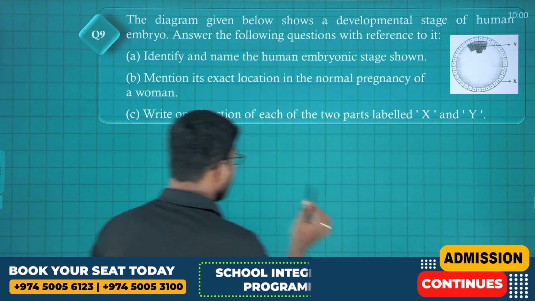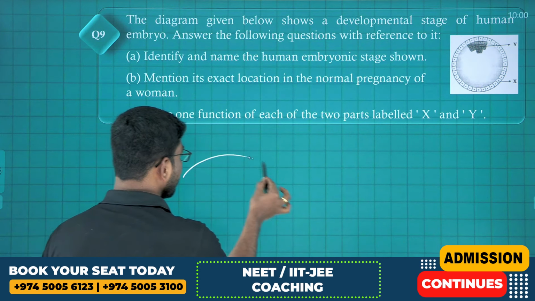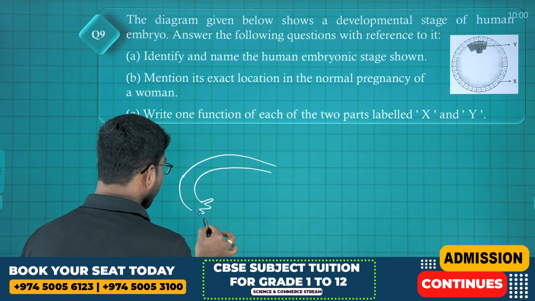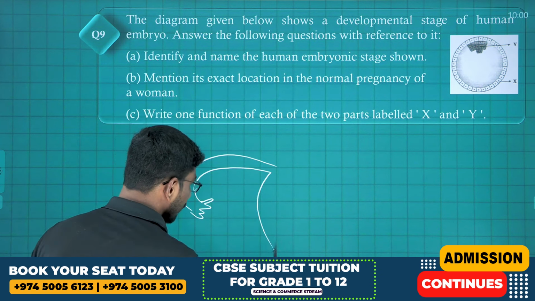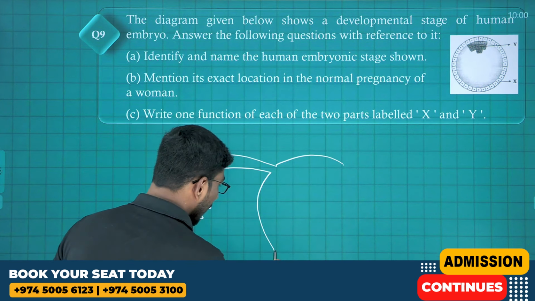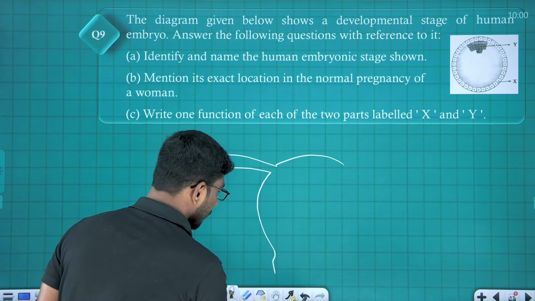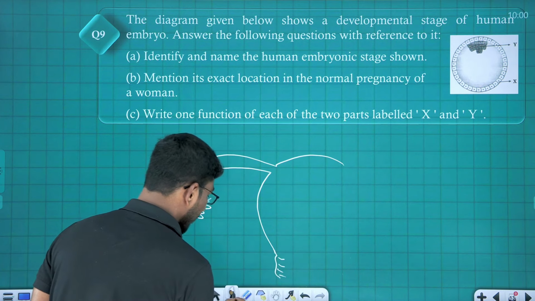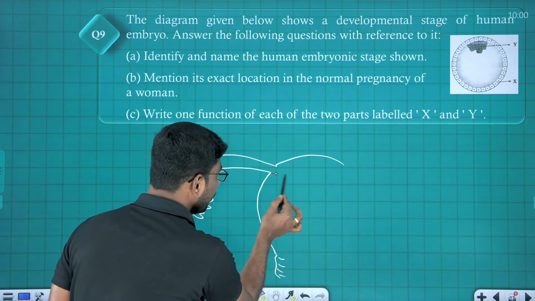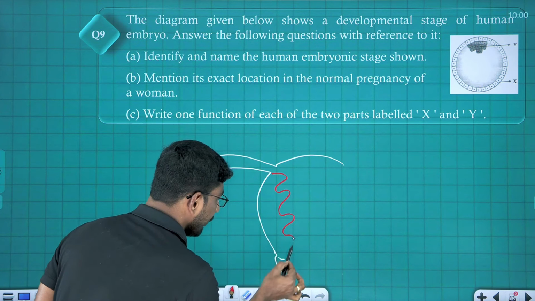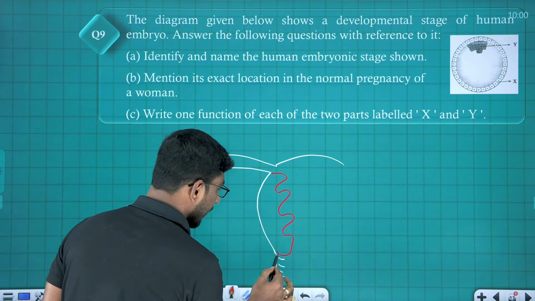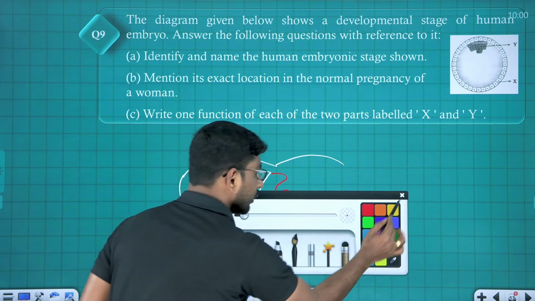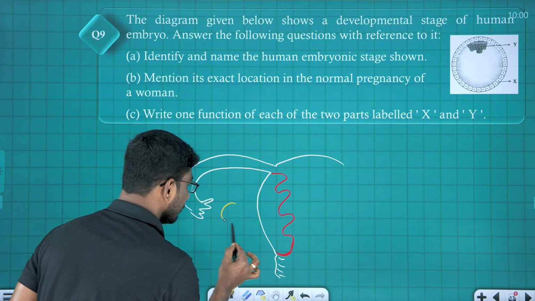Let me take a rough human female reproductive system diagram. Look at here, these are fallopian tubes, right? And this is uterus, and this is vagina. Now here, the highly folded membrane is what? Endometrium. This highly folded membrane is known as endometrium. Here ovaries are there, look at here, these are ovaries.